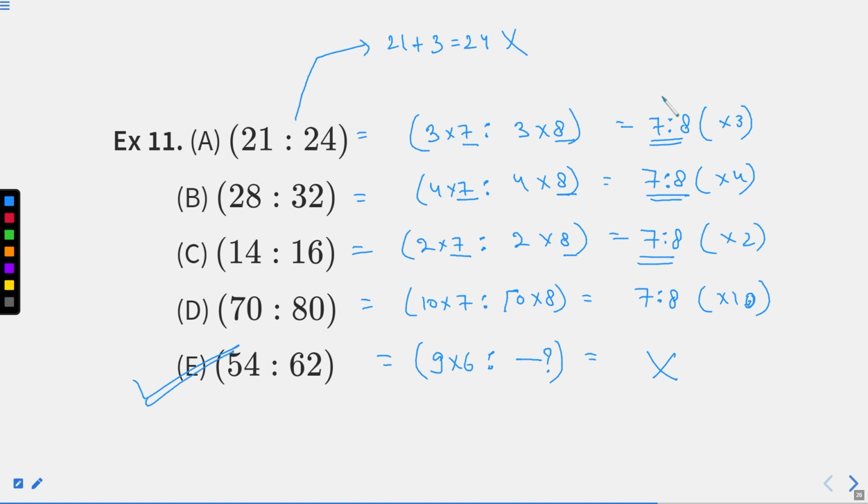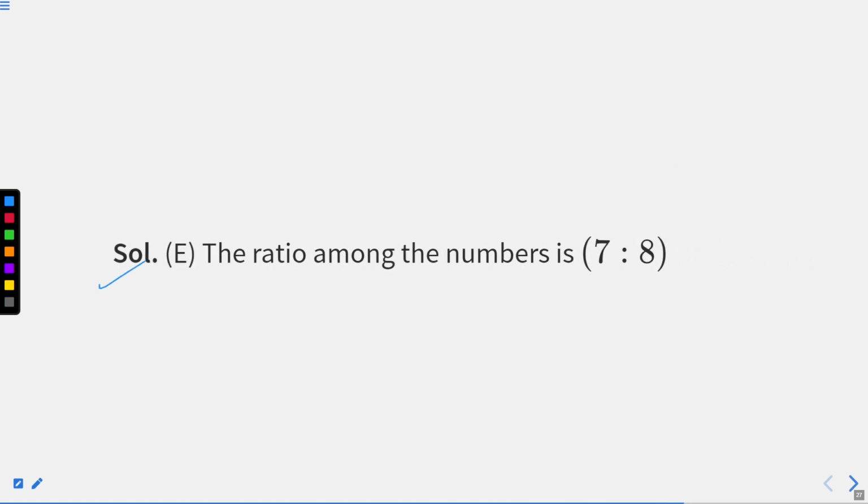And what is the relation with the help of which we are differentiating this? The relation is mentioned here as well, right? The main purpose of writing everything in detail here is to make you understand this topic very well, because these kinds of questions will help you in many topics of reasoning, right? So make sure to make complete notes of it. Now we are directly moving to the next question, that is question number 12. Now we know our answer, that is E. All are somehow related with the ratio of 7:8 with different multiple factors, right?